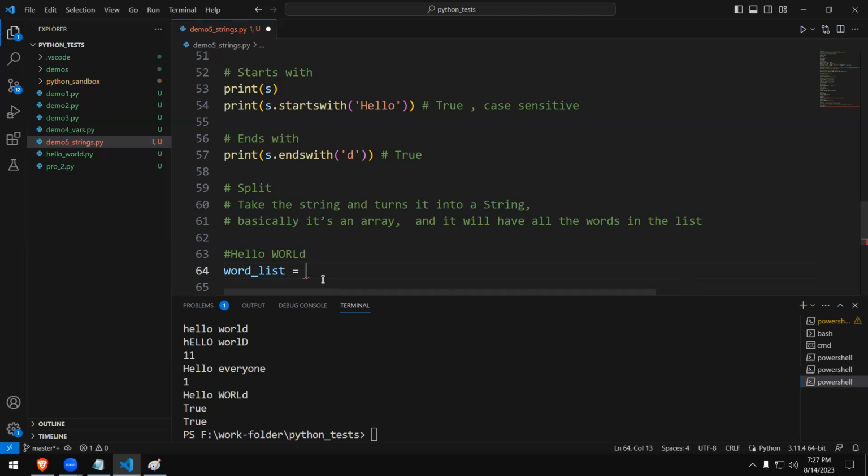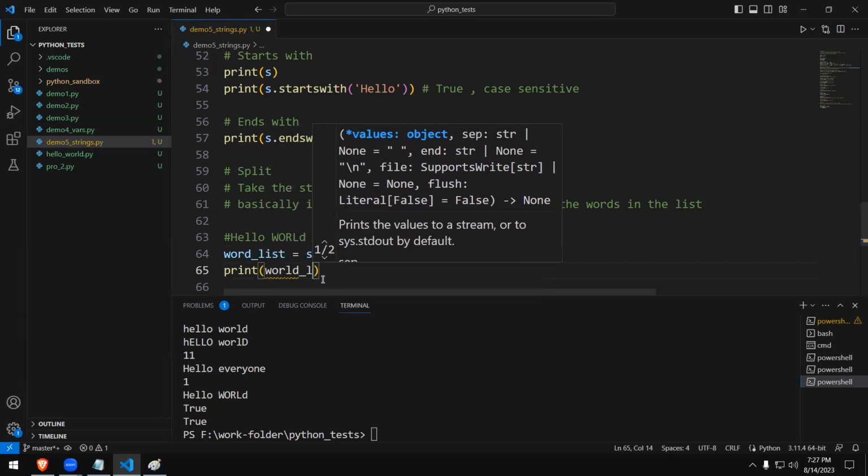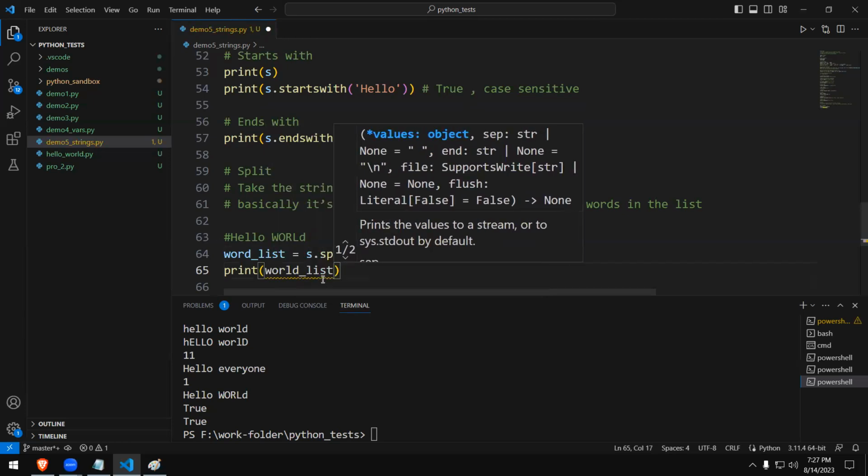Don't get confused. When I say s.split, this is going to break that into 2. It's going to break that into 2 because we have 2 words there. Okay, so we will have 2 items. Right now I will type print. I can say word list. Let's display the first item. Okay, word list.